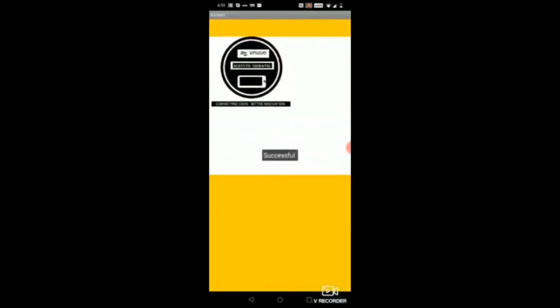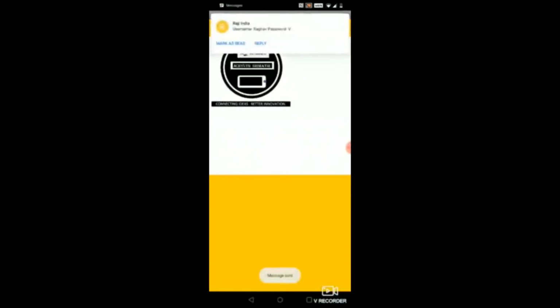Now I click submit and it tells that it's successful, which means my password is saved now. I also get a message, and the message specifies the username and the password.